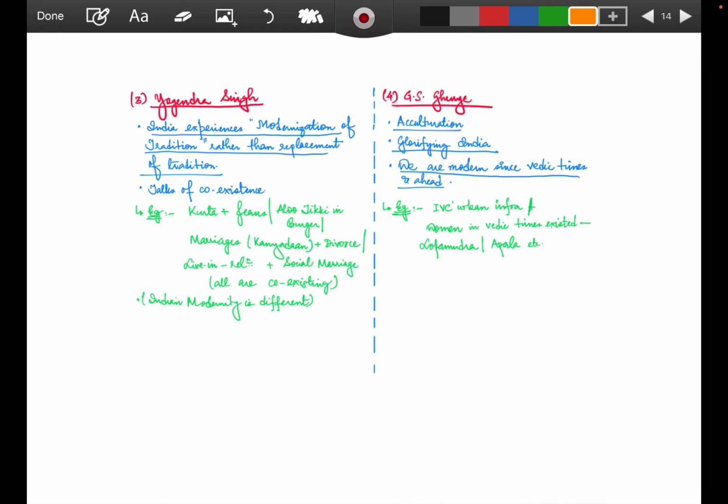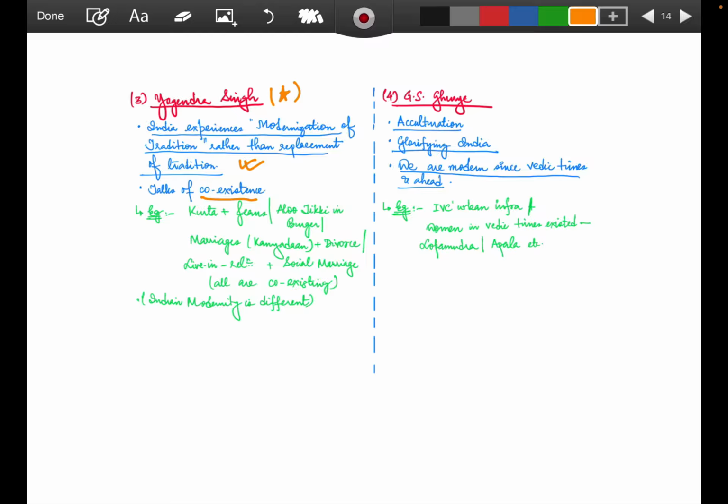So coming to the next thing, Yogendra Singh has been of immense importance again, because he talks about how India experiences the modernization of tradition. So India is not only a traditional country, but it has also modernized, according to him. He talks about it in the form of traditional continuities. He has never said that complete replacement has happened. He has talked about coexistence.